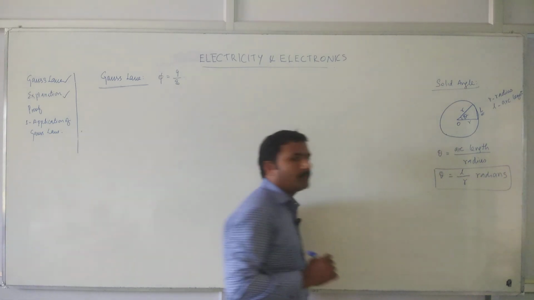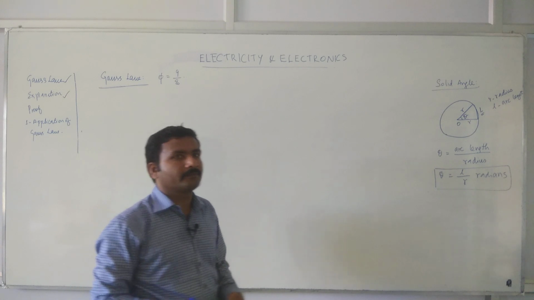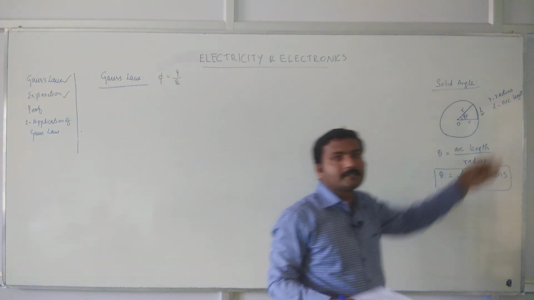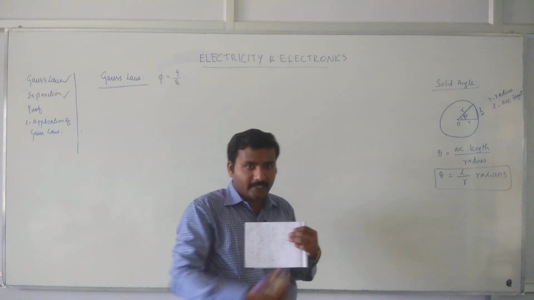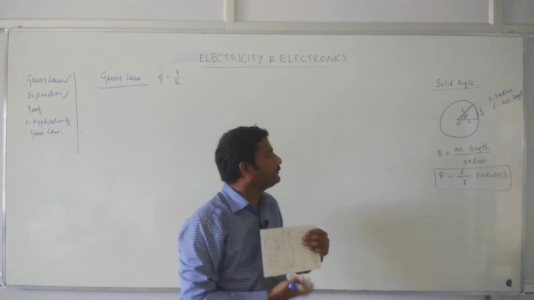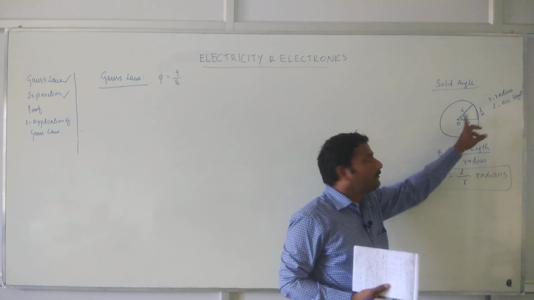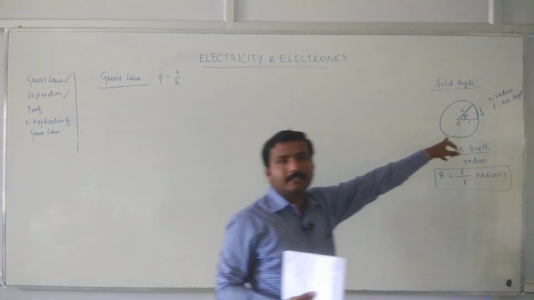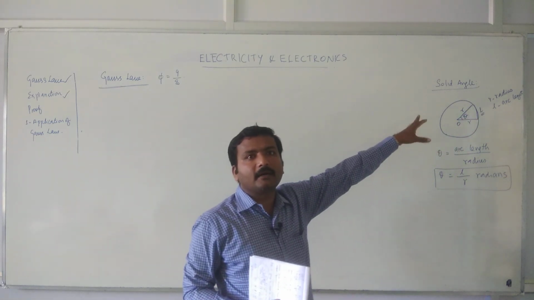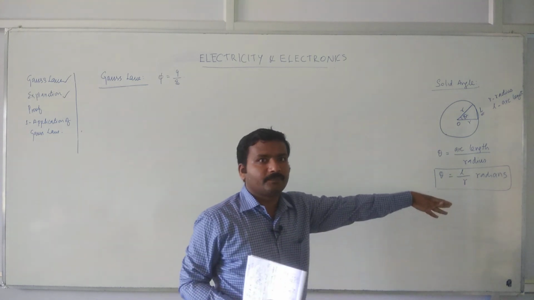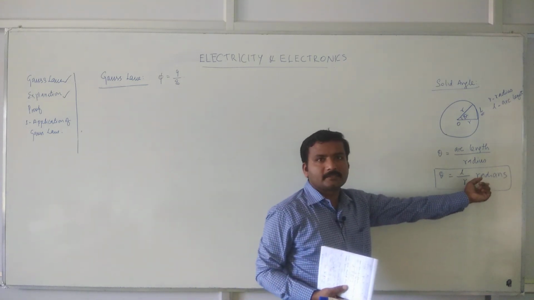Probably you might know this already. A circle is a two-dimensional figure. You can define the angle between two radius lines, theta, that is nothing but the ratio of the arc length divided by the radius. Its unit is radians.